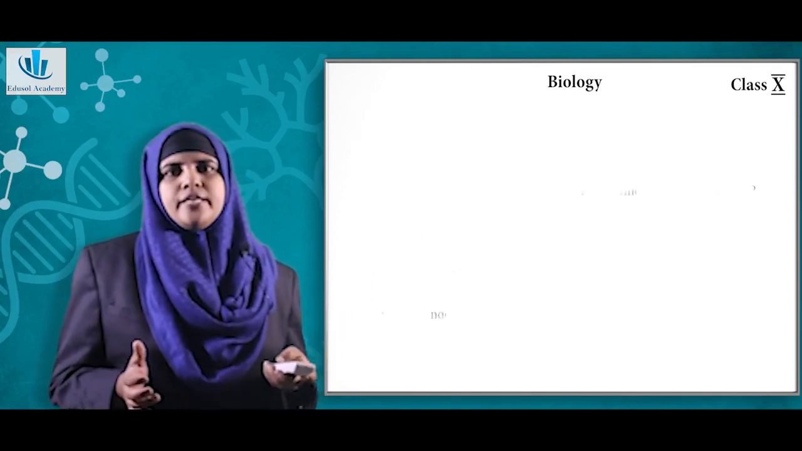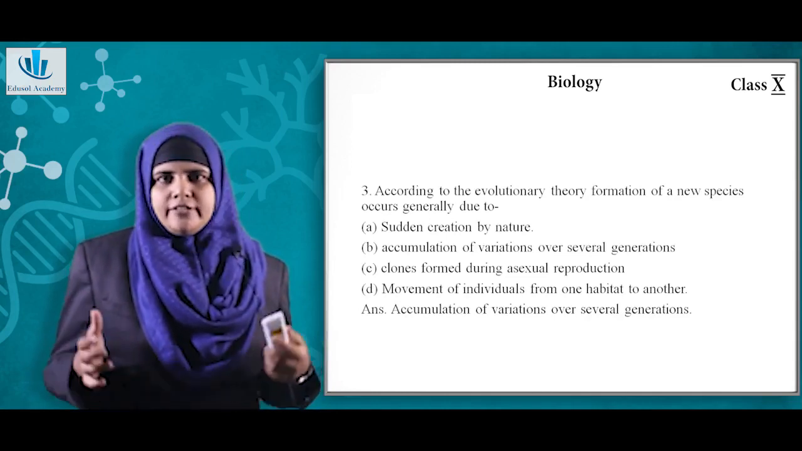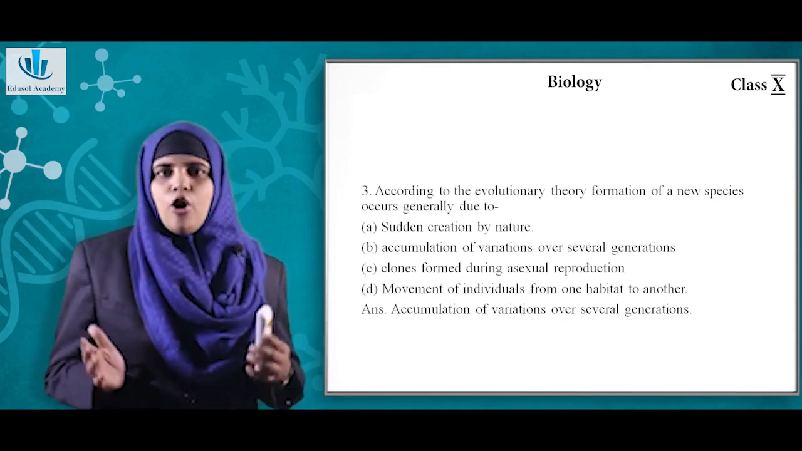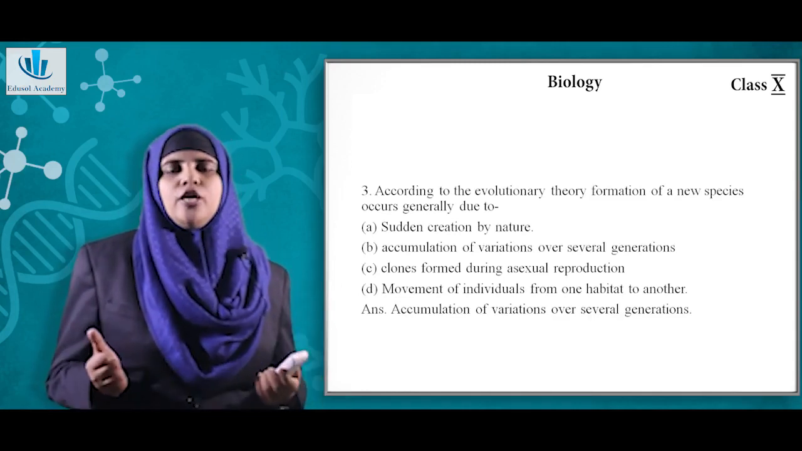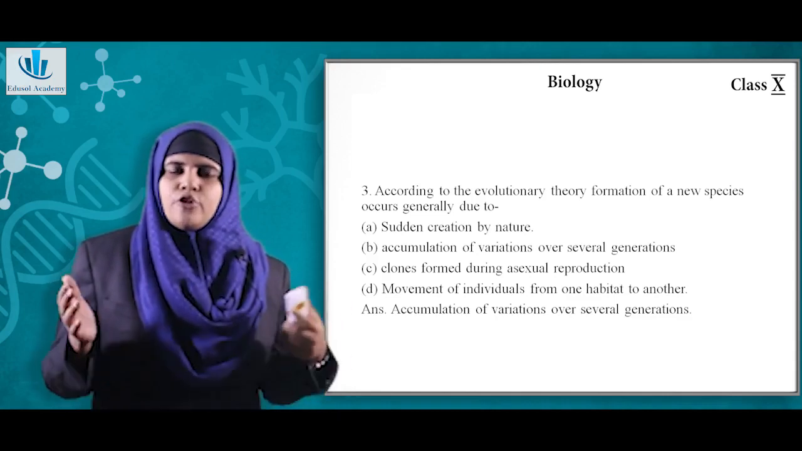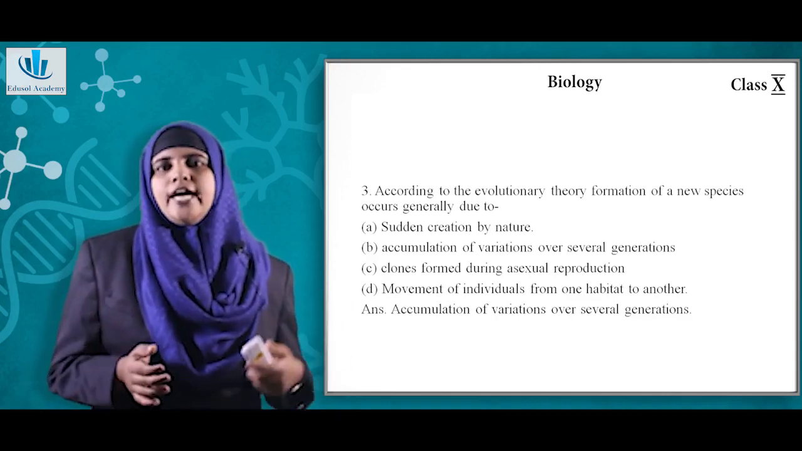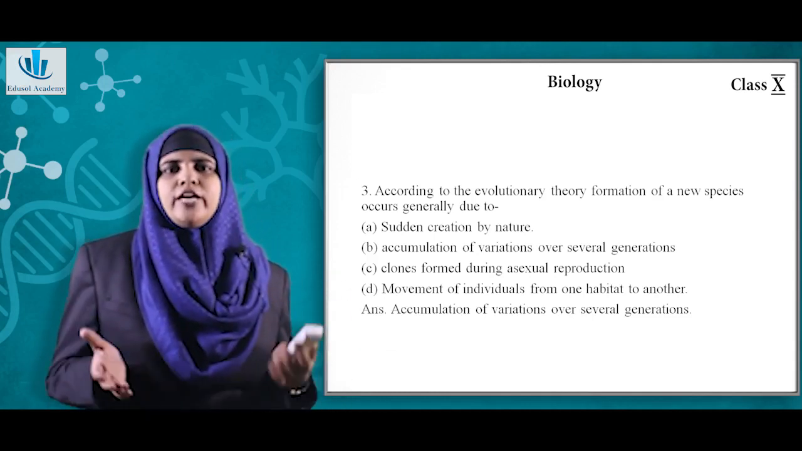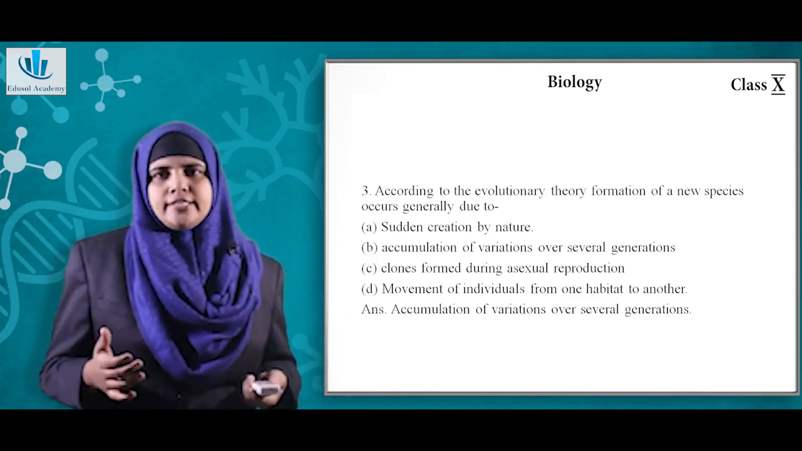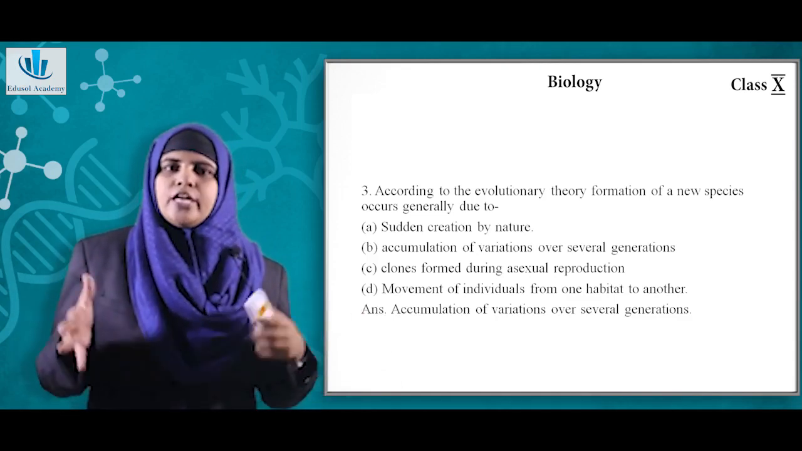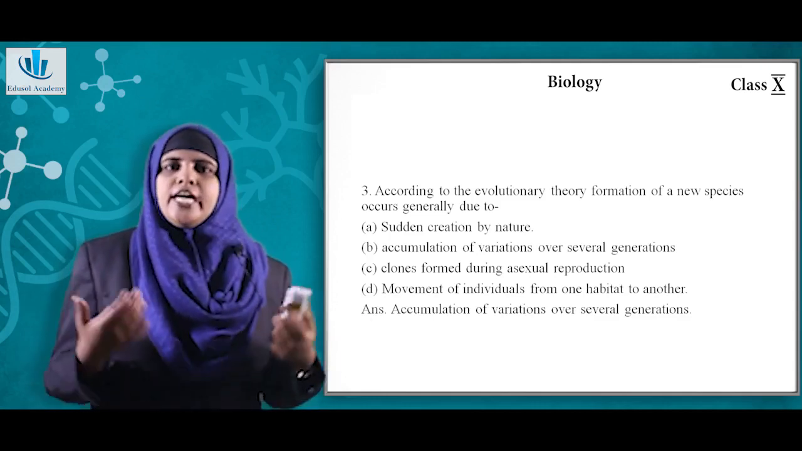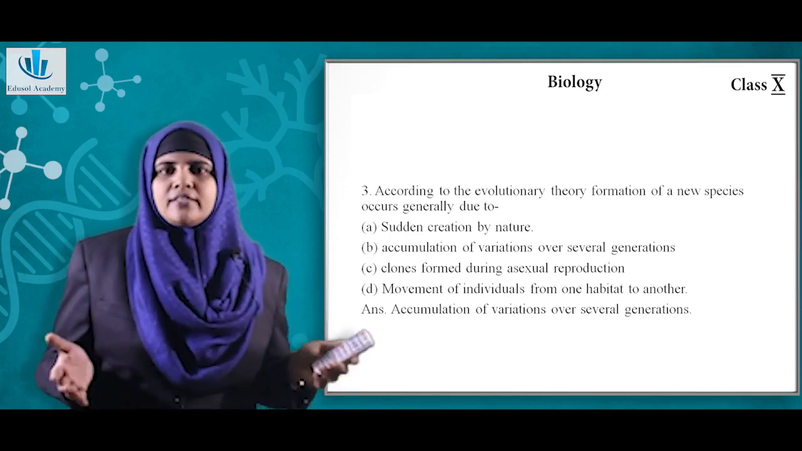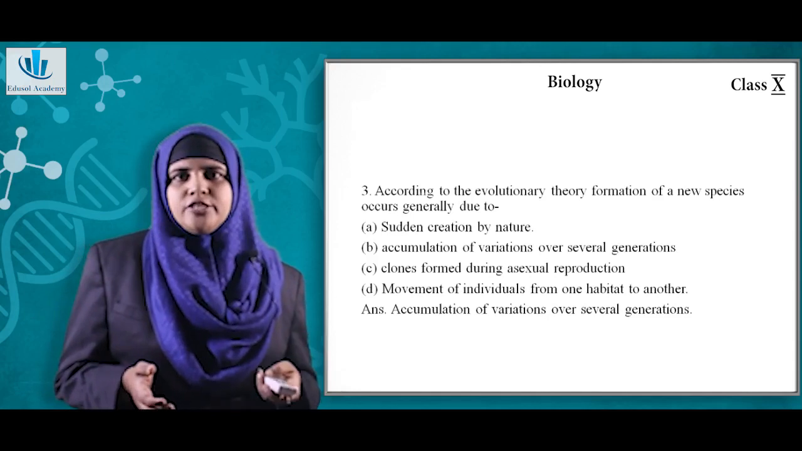Now, according to the evolutionary theory, formation of a new species occurs generally due to option A, sudden creation by nature, option B, accumulation of variation over several generations, option C, clones formed during asexual reproduction, option D, movement of individuals from one habitat to another. We know that accumulation of variation over several generations leads to the evolution of new species. So the correct answer will be option B.